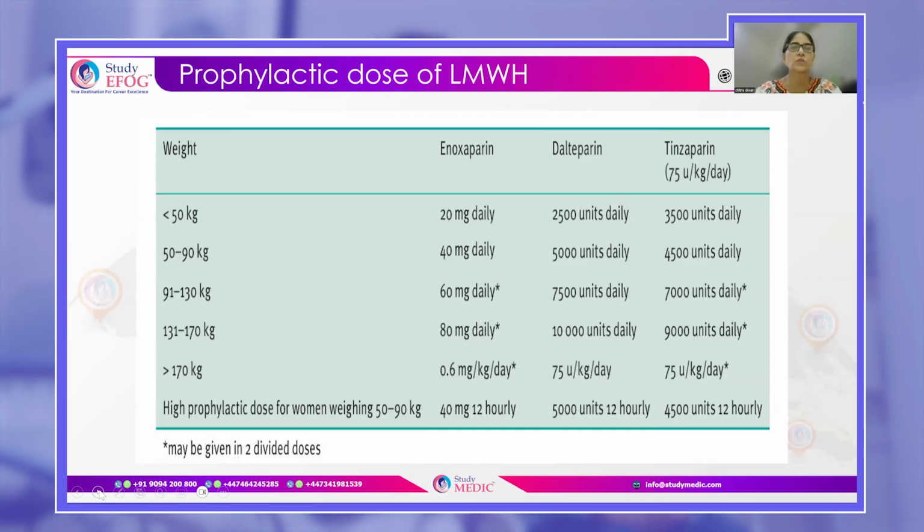I'm sorry, this is the chart for prophylactic dose of low molecular weight heparin. The therapeutic dose is definitely higher than this. So the therapeutic dose is 6,000 units 2 times daily. So that comes to 12,000 units in a day.